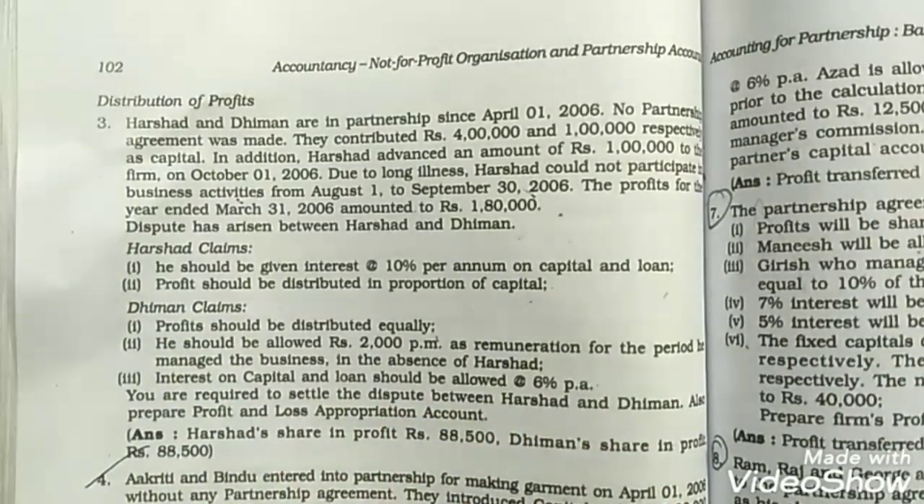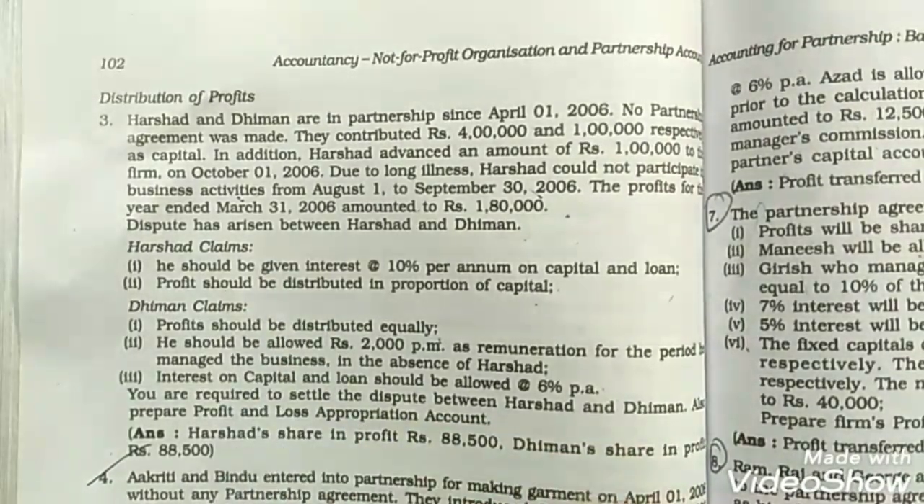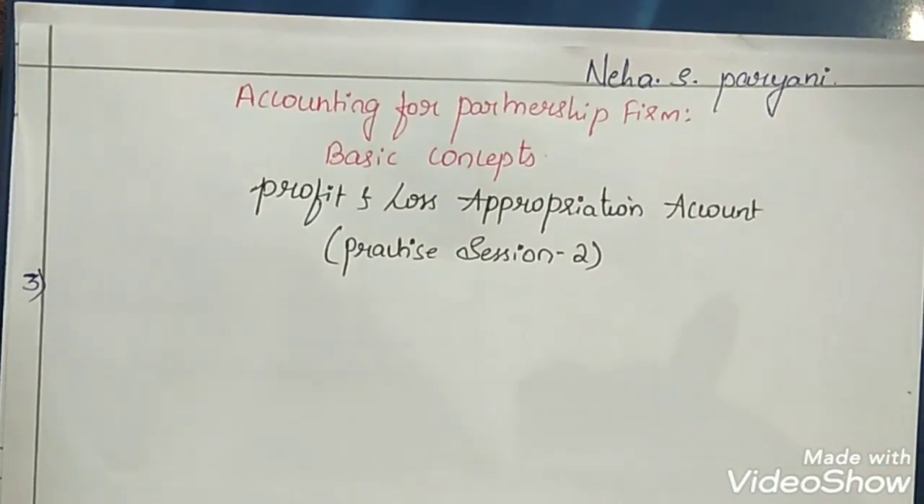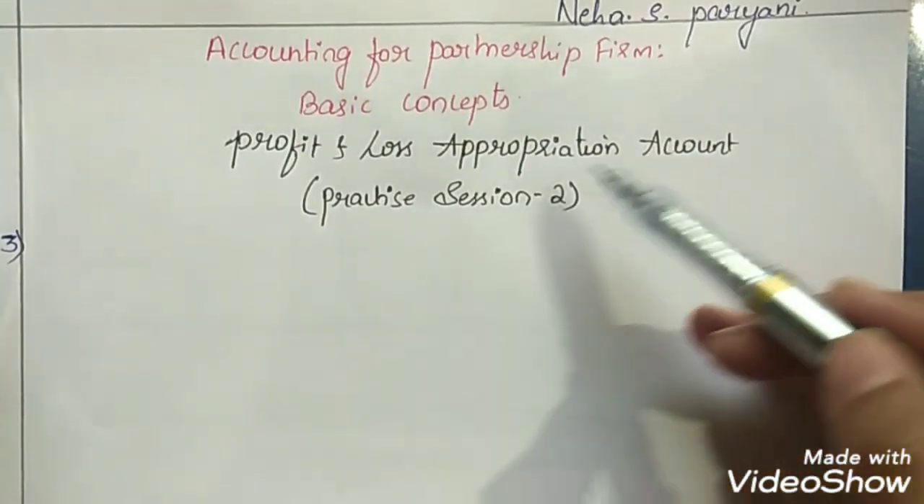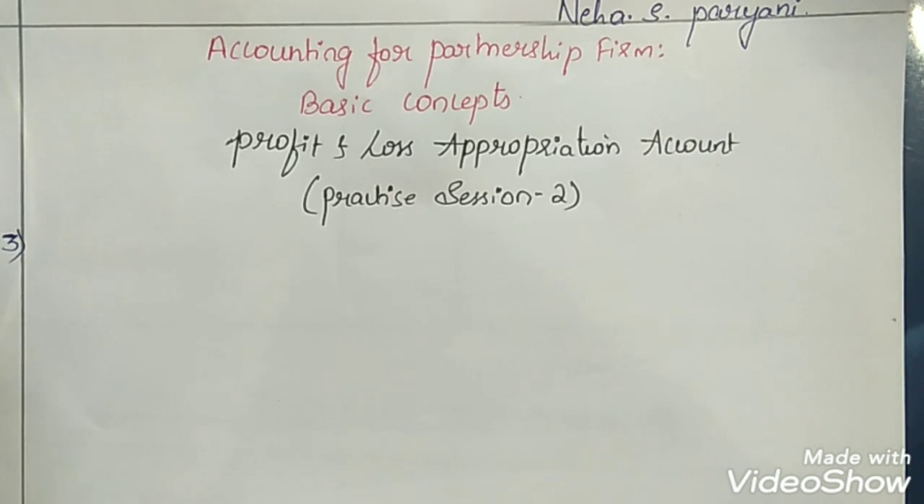Now we have to give our decision, so that whose claims are correct and how we should distribute the profits. So first of all, I would like to tell you that profit and loss appropriation account is the extension of profit and loss account. Usually when there is a single owner, in the sole trading concern, then whatever the net profit he earns from the business, he alone will take over that net profit or net loss.